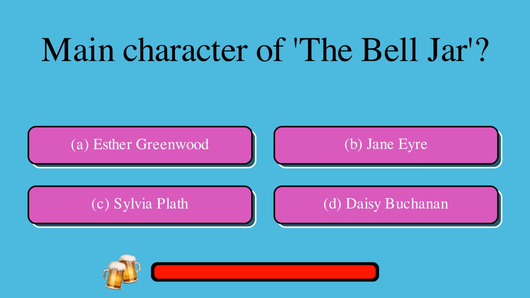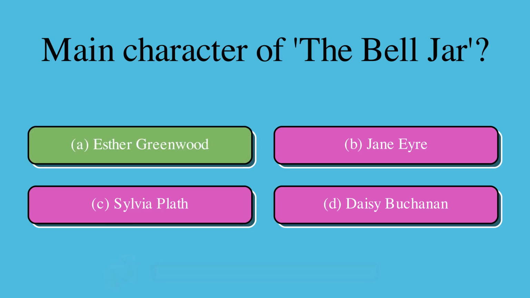What is the main character of The Bell Jar? A. Esther Greenwood or B. Jane Eyre or C. Sylvia Plath or D. Daisy Buchanan. The correct answer is A. Esther Greenwood.